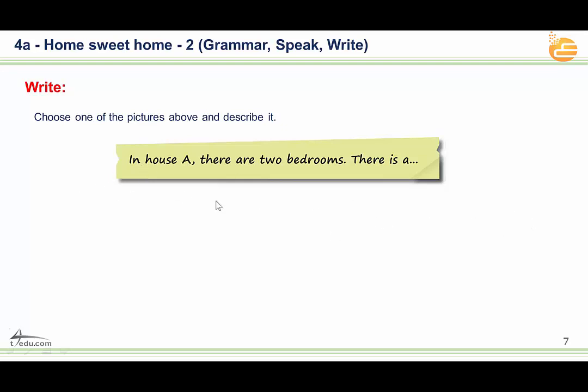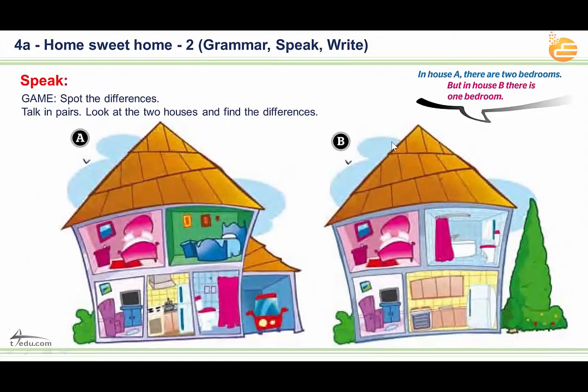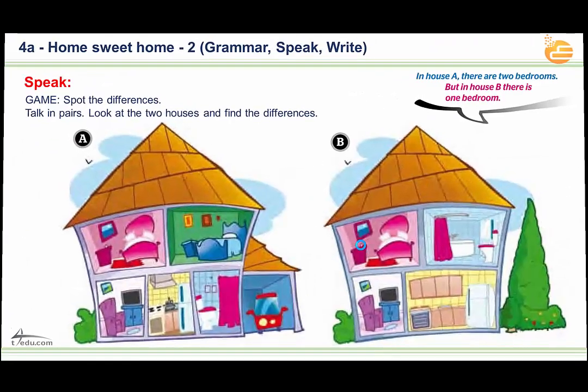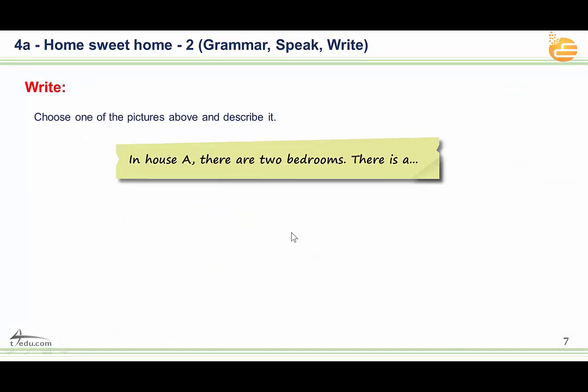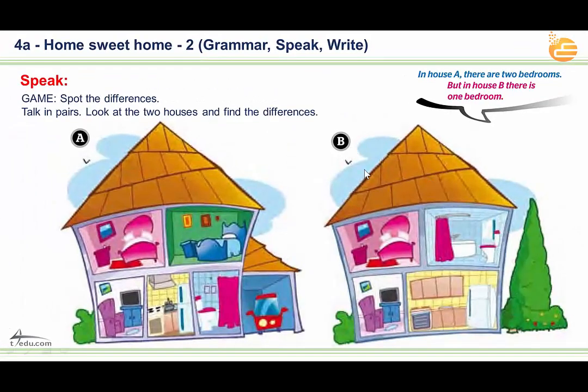So I'll give you an example, okay? I'll write about, let's say, house B. I will write about house B. For example, I will say, in house B, there is one bedroom. This is house B. Okay, can you see it? How many bedrooms? One bedroom. This is one, but here we have two.